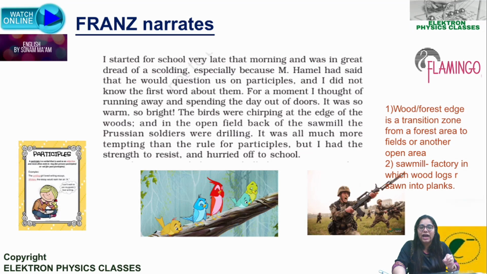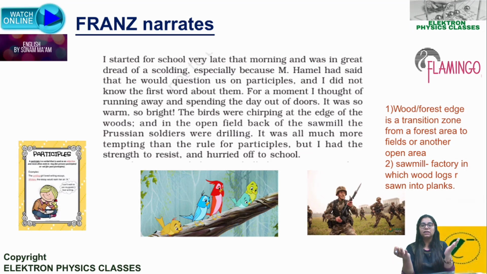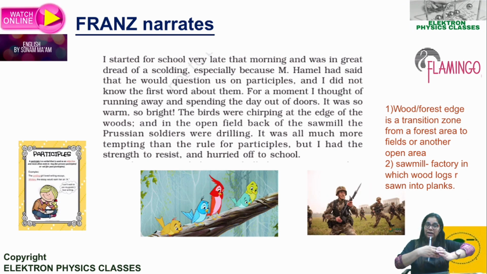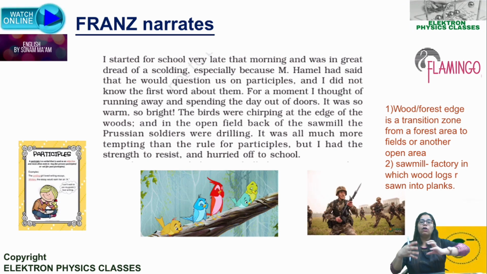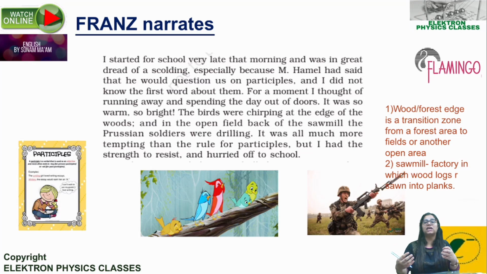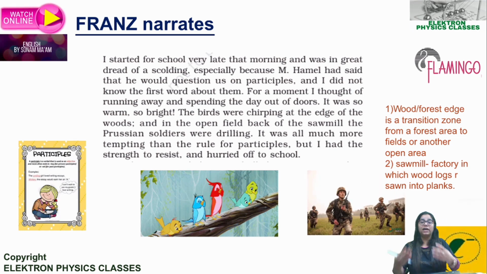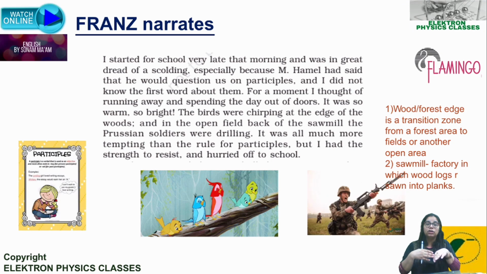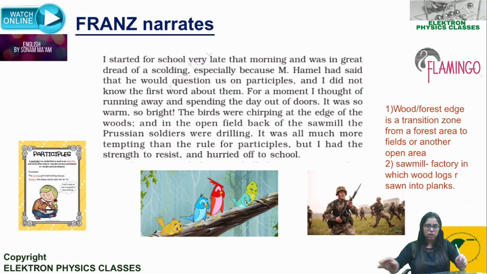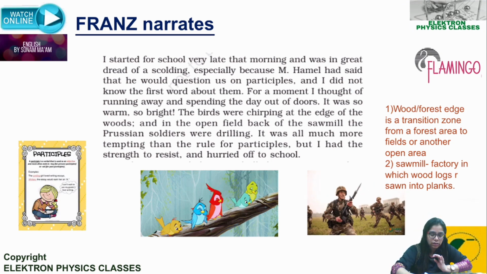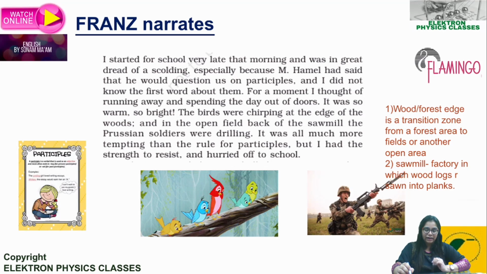As Franz is the child, Franz as a student is narrating the whole story to you, right? It's basically the impacts of the Franco-Prussian War for Frenchmen, and the feeling of the school that happens post Franco-Prussian War. What changes take place in the school? The feeling of the school students, how they feel, what are the changes, how these people are adapting to the changes. The entire story is about this. So Franz narrates. Franz is the child who is telling the story to you.